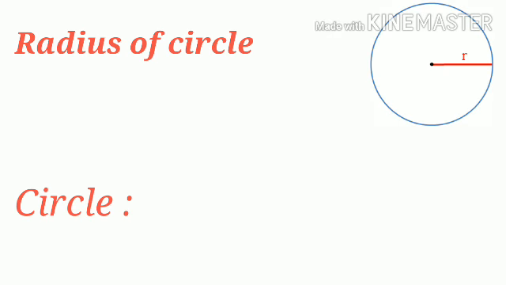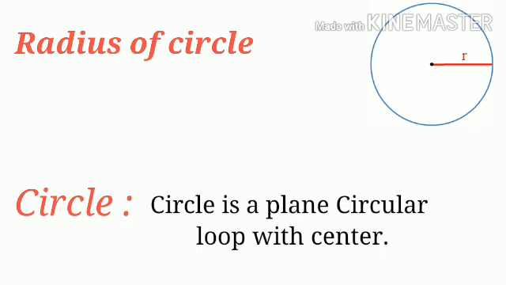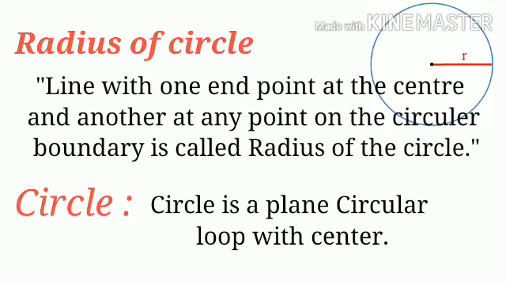Radius of the circle. Before we define the radius of the circle, we need to define a circle. A circle is a plane circular loop with a center. So now we define the radius of the circle. A line with one endpoint at the center and the other at any point on the circular boundary is called the radius of the circle.